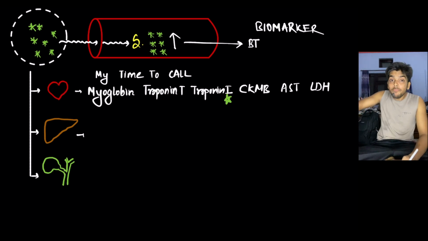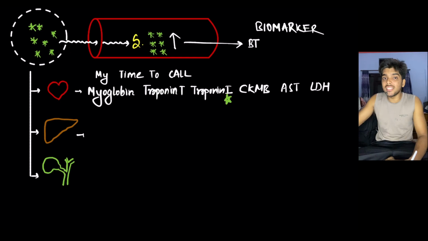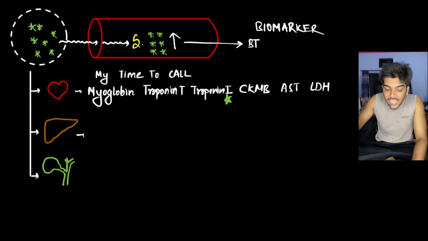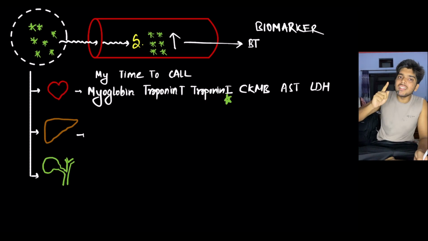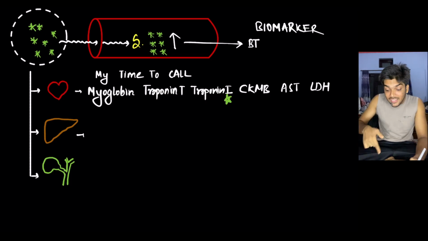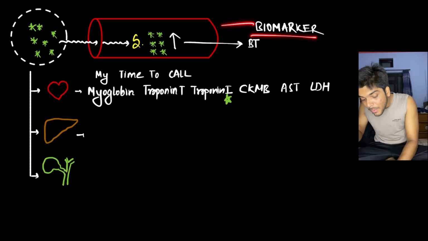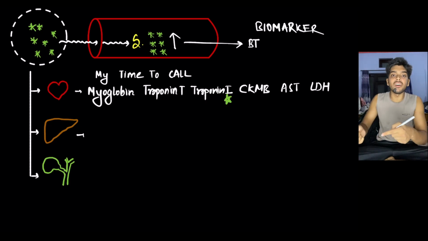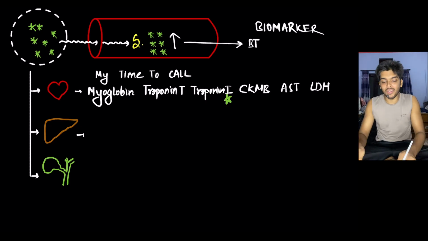But even before these morphological changes are appreciated under light microscopy, there is already the presence of the biomarker in the blood.